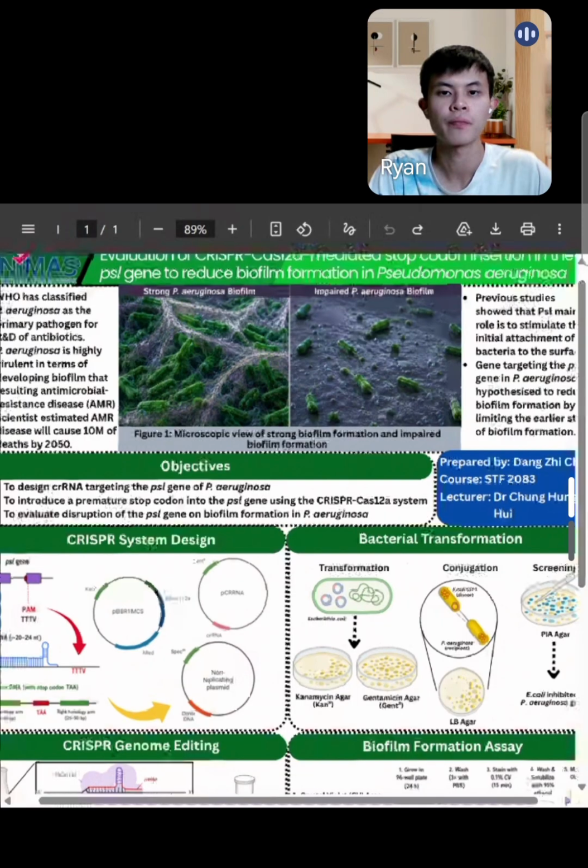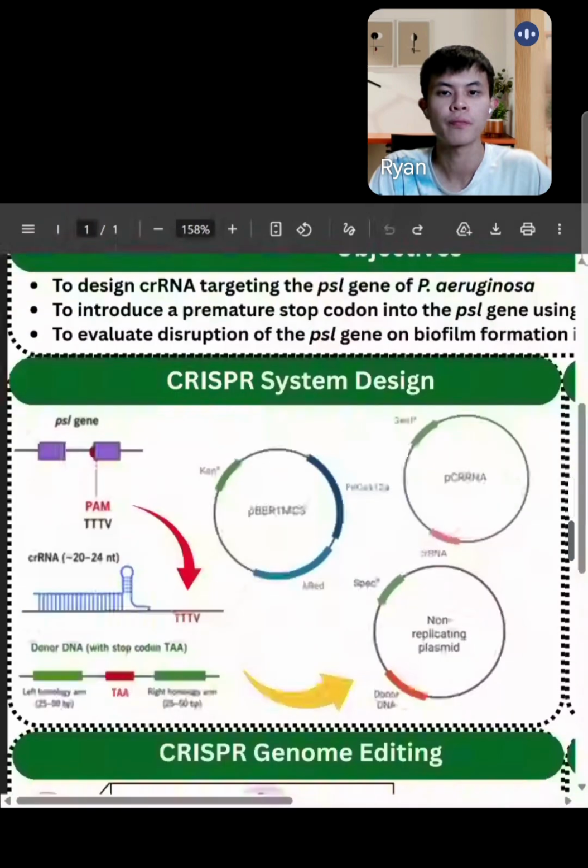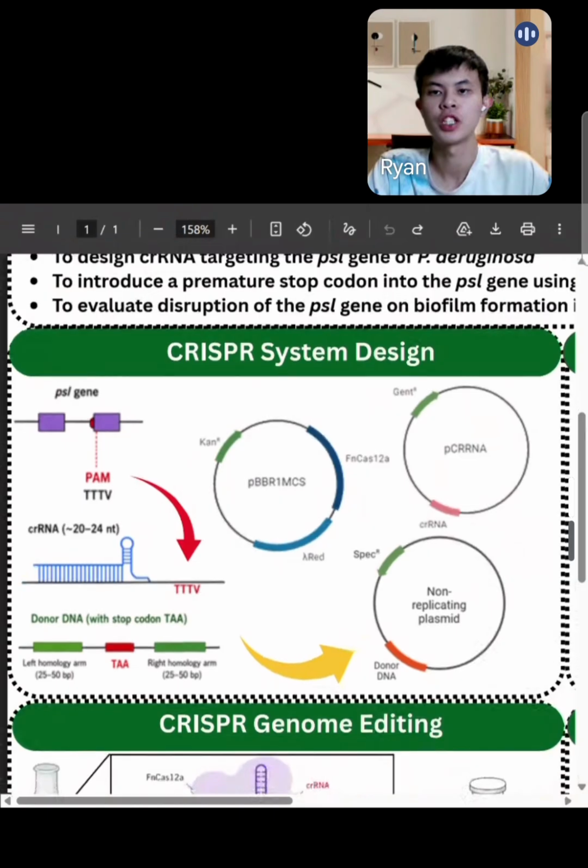The first step of this research is to engineer a precise CRISPR-Cas12a system. By doing so, first we need to identify the PAM site of the gene with sequence of 5' TTTV 3'. Next, the cRNA is designed approximately 20 to 24 nucleotides, complementary to the non-coding strand. On the other hand, a donor DNA with 50 to 100 nucleotides is synthesized with stop codon TAA inside. The stop codon TAA is positioned between left and right homology arms with 25 to 50 base pairs each.